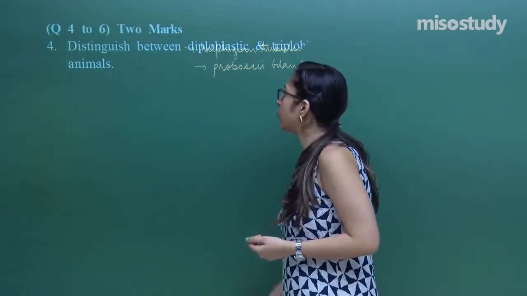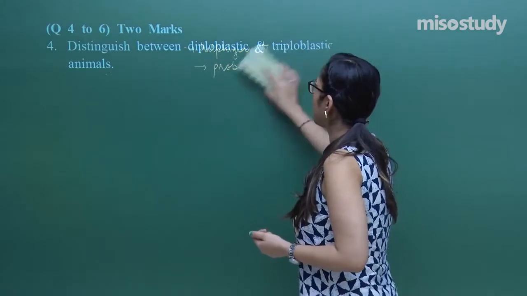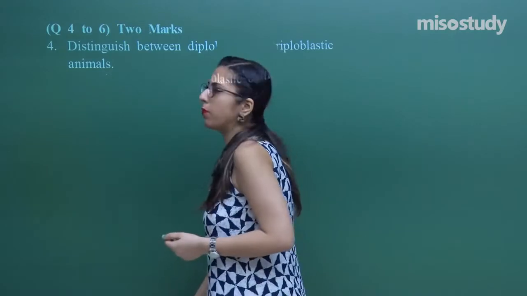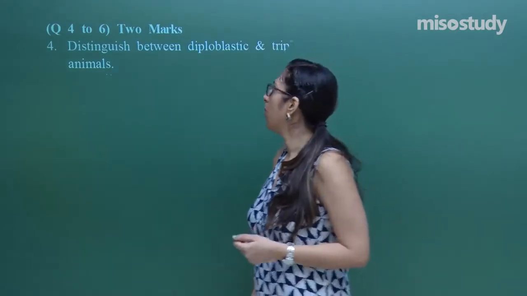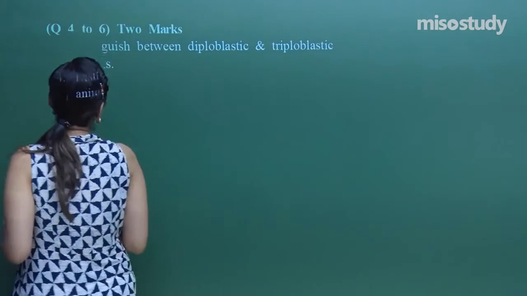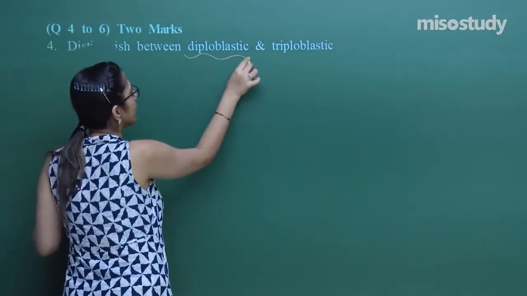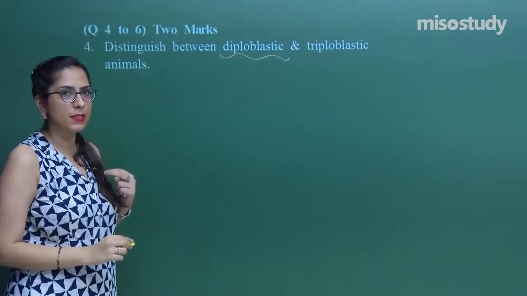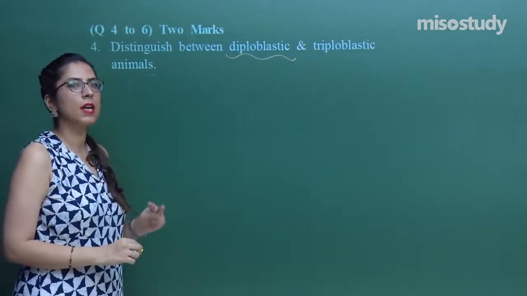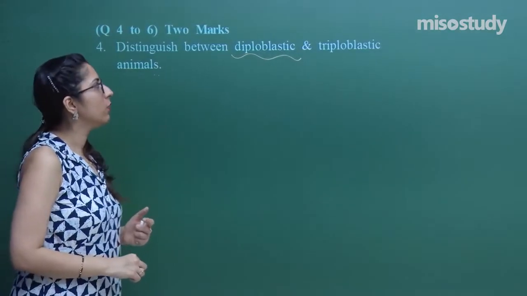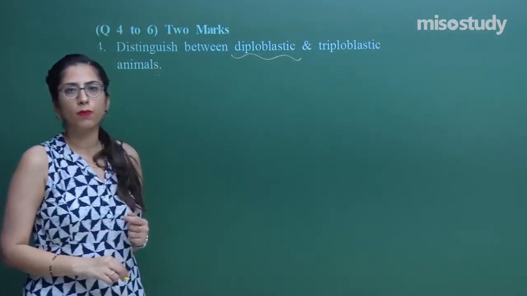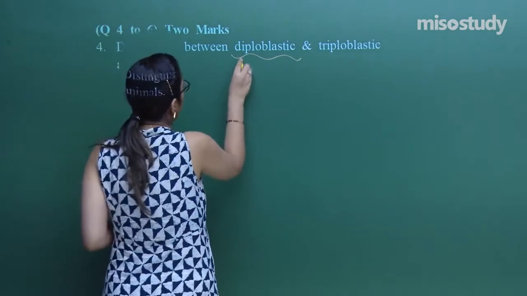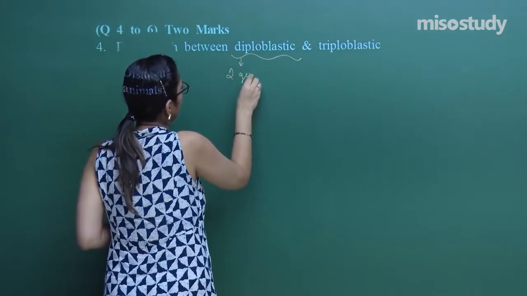Now, let us move on to the next question, question number 6. This is a 2 mark question, so you have to attempt this question wisely along with certain examples as well. Now, distinguish between diploblastic and triploblastic. Diploblastic, as the name indicates, are those organisms which have 2 germ layers present. In this, the ectoderm is present and the endoderm is also present. Triploblastic are those organisms in which 3 germ layers are present.